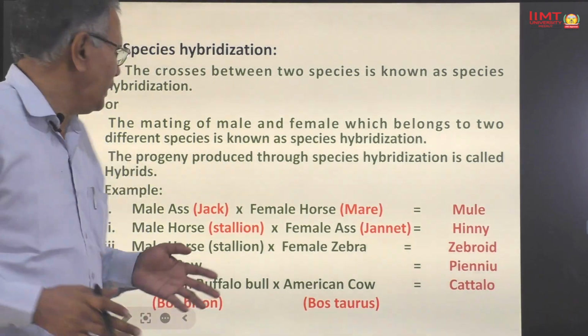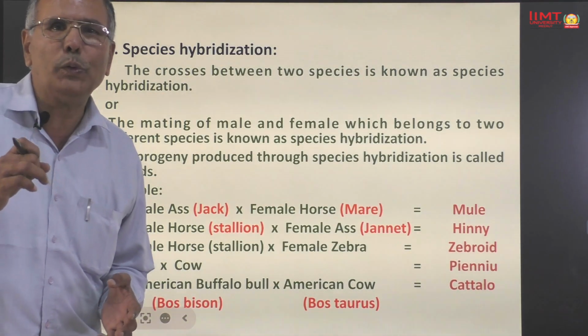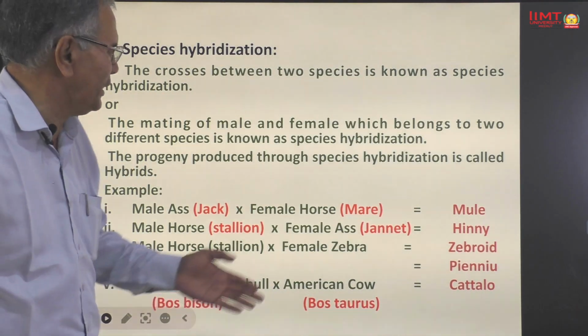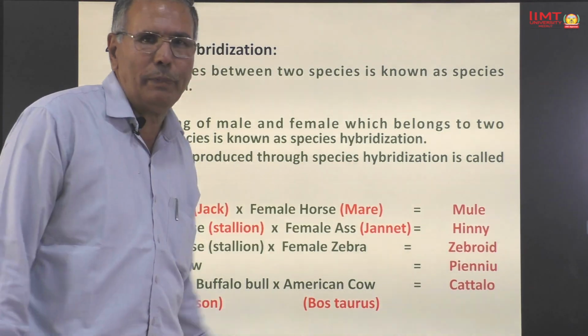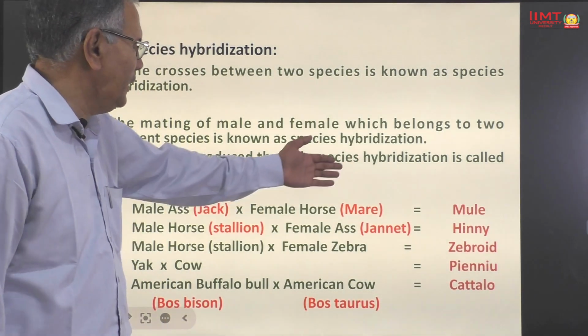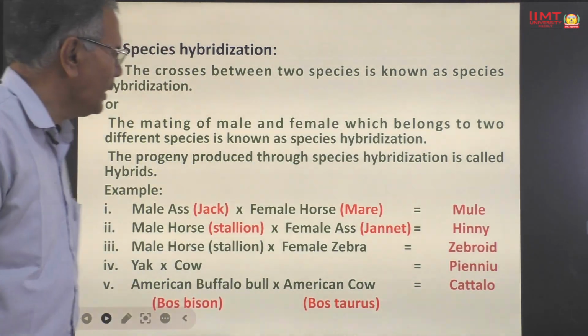These are examples of hybrids produced by species hybridization: mule, hinny, zebroid, piney, catalo.